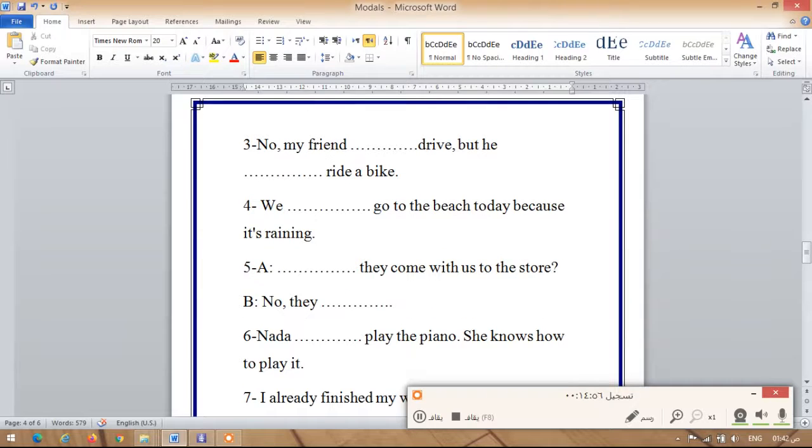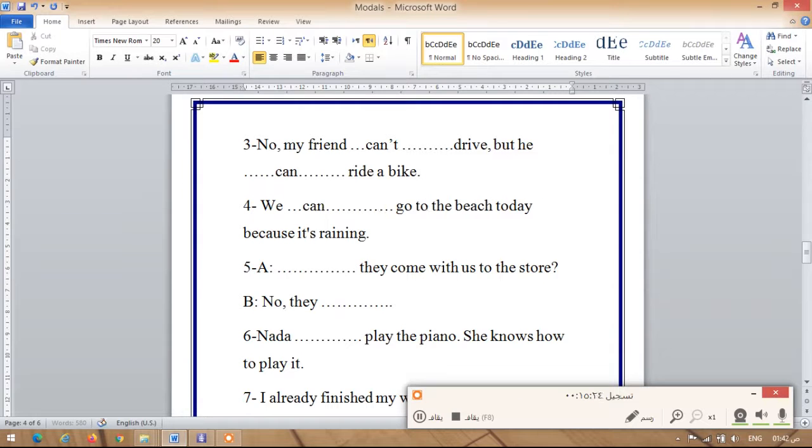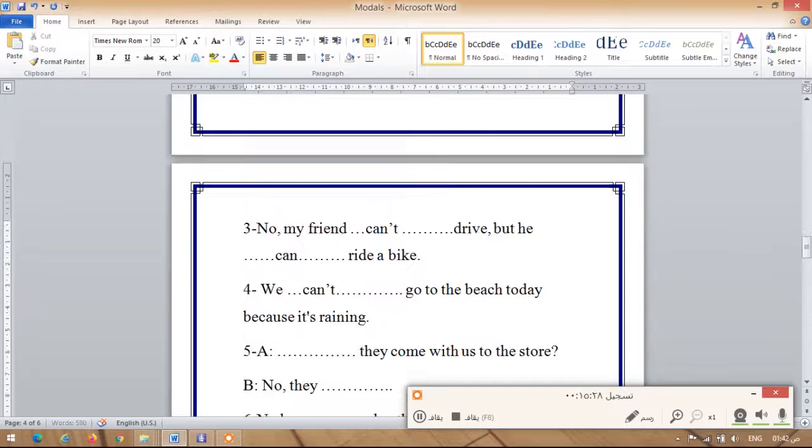Number 3, No, my friend does drive, but he does ride a bike. No, my friend can't drive, but he can ride a bike. Number 4, we dots go to the beach today because it's raining. We can't go to the beach because it's raining.